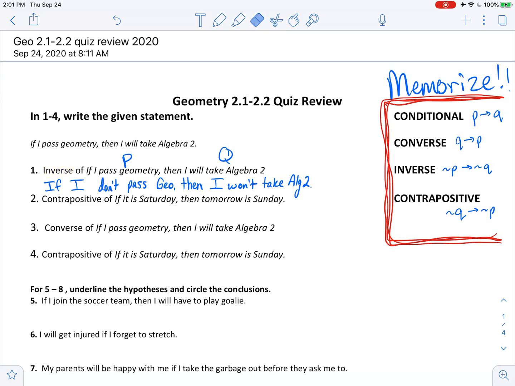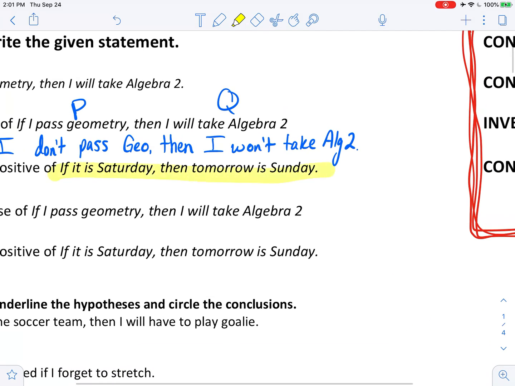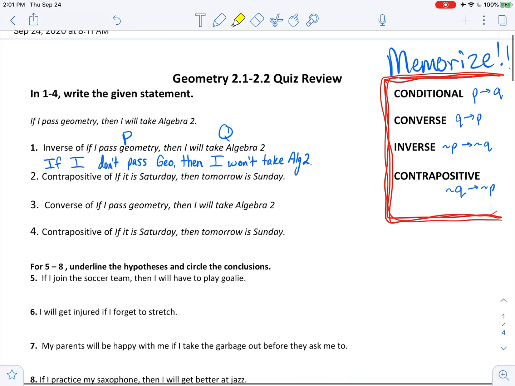All right, then I want the contrapositive for number 2, the contrapositive of this phrase: if it is Saturday, then tomorrow is Sunday. So contrapositive, I want if not Q, then not P. Let me write those down. It is Saturday is the hypothesis. Tomorrow is Sunday is my conclusion. So the first step I have to do is make sure what my P and Q are.